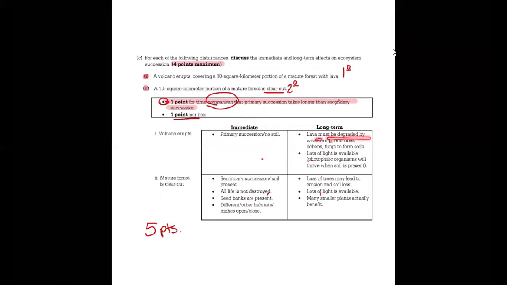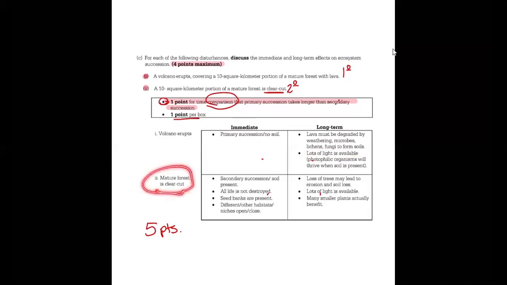It's because you have to weather the lava into soil. Pioneer species can do that, or it can be simple weathering by erosion. And that's going to take a lot more time than it's going to take for secondary succession. You can also talk about another abiotic factor here, which is the light availability. And so any organisms that are going to survive and thrive and reproduce are going to be the kinds that require a lot of light energy.